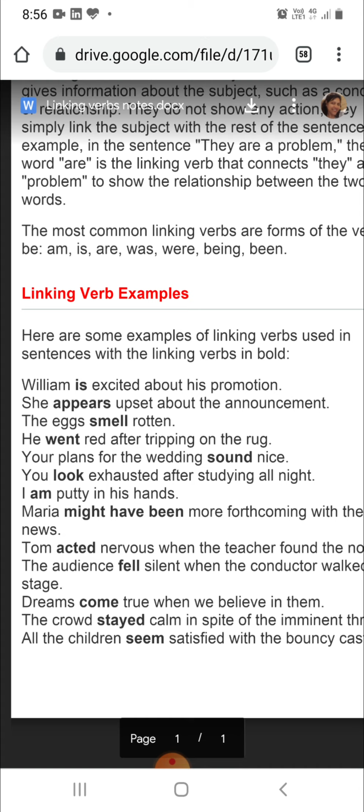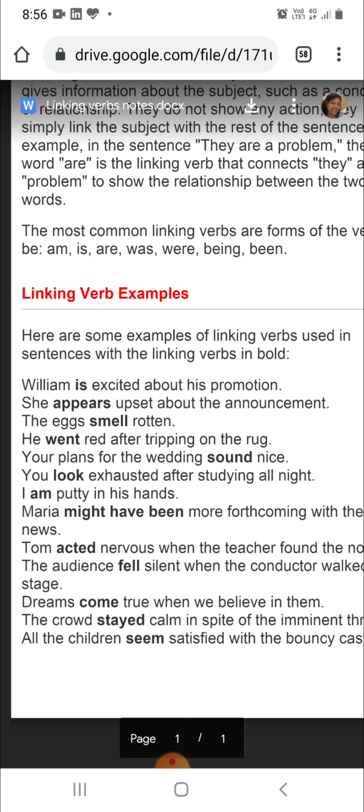Your plans for the wedding sound nice. So here planning is doing something. Now what are the plans? Plans are for the wedding. And how do they sound? They sound nice. So the word sound is the linking verb.